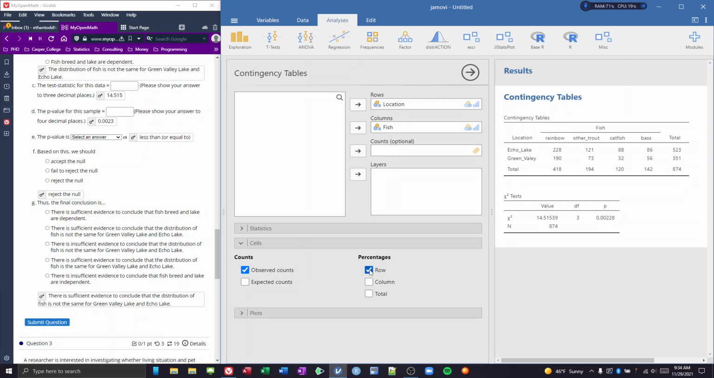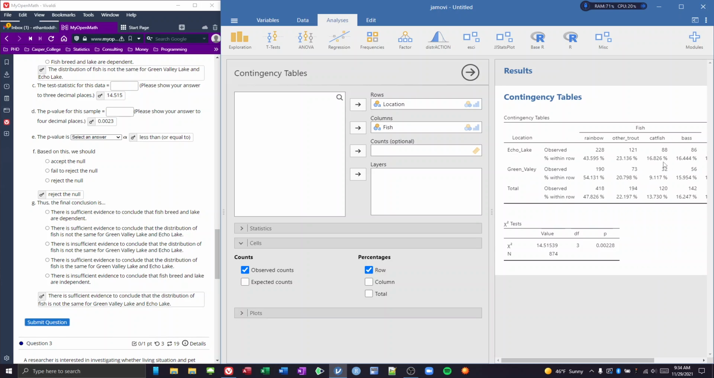And we can see which percentages are the biggest difference. There's a pretty big difference in our catfishes between the two lakes, and there's a decent difference between our rainbows. The others look pretty close, and the bass look pretty close to each other too. But that's a quick way that you can see which distributions are different from each other.